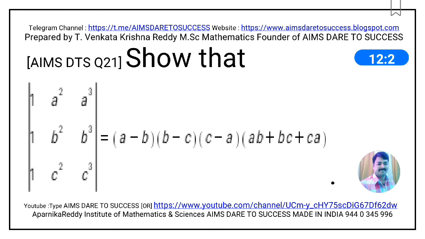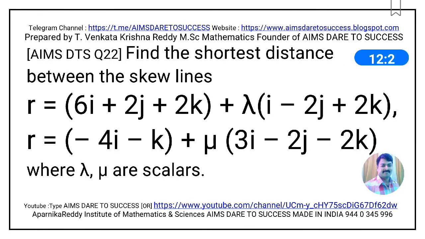Now I am moving to question number 22. Find the shortest distance between the skew lines. First line r is equal to 6i plus 2j plus 2k plus lambda into (i minus 2j plus 2k). Second line r is equal to minus 4i minus k plus mu into (3i minus 2j minus 2k). Here lambda, mu are scalars. Scalars means constant values. This question is from product of vectors.